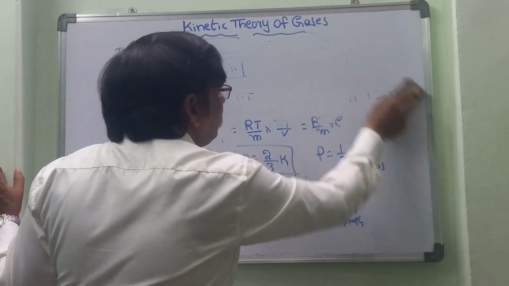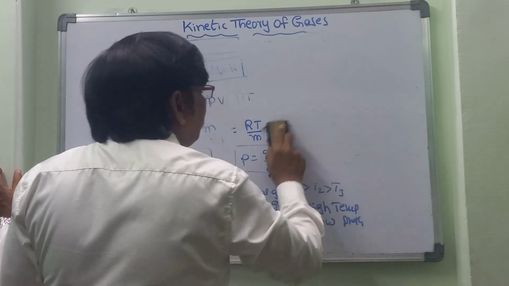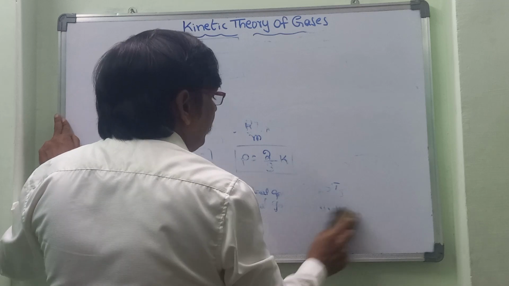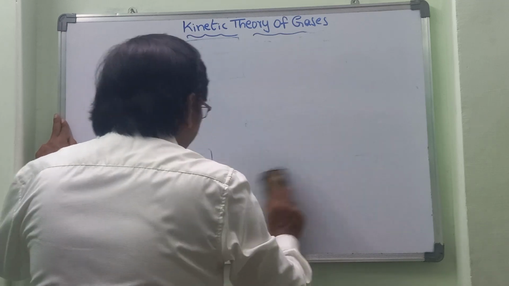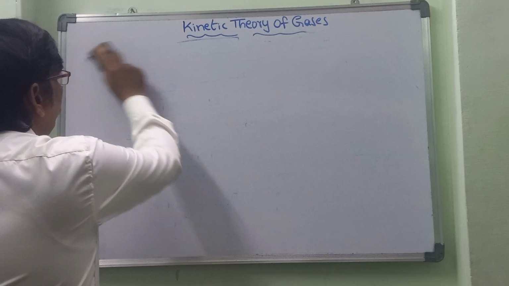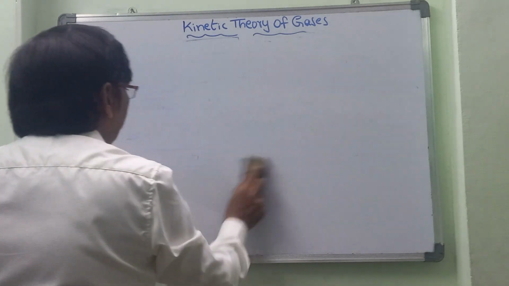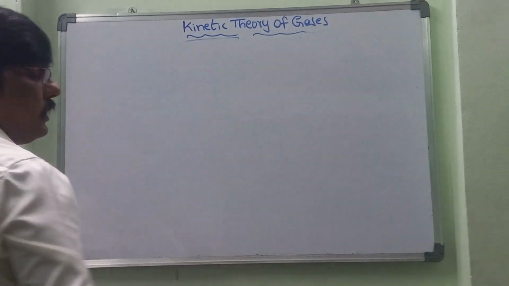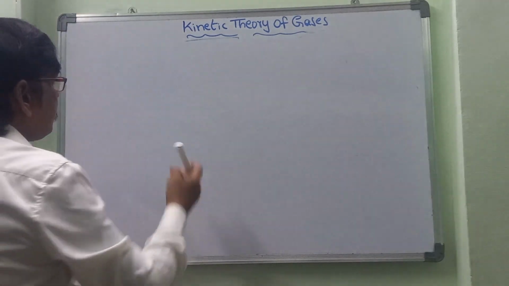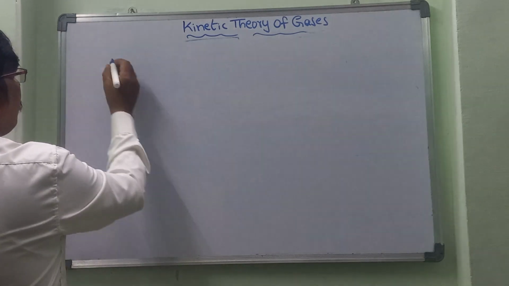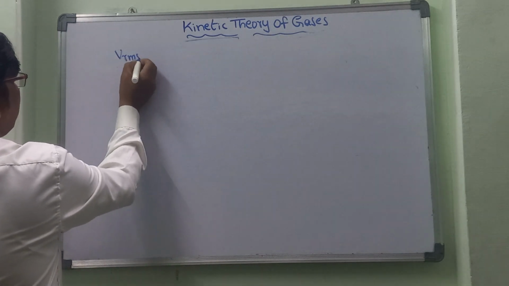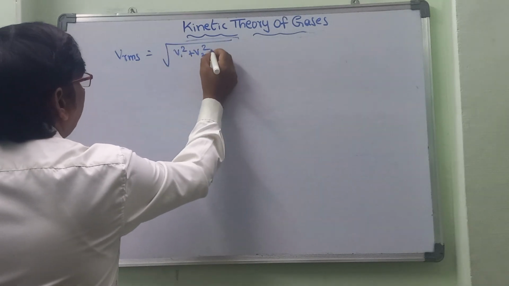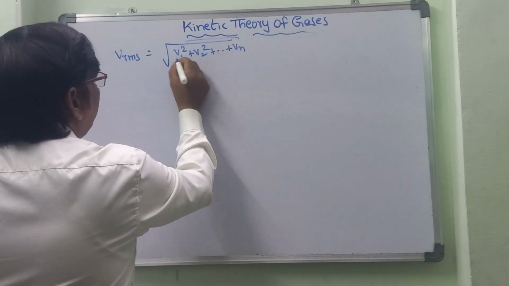The next one: now let's discuss different types of velocities. Majorly in this topic we will discuss three different velocities. One is VRMS, the root mean square velocity. Generally the formula for VRMS is equal to the square root of V1 square plus V2 square and so on up to Vn square, divided by n.